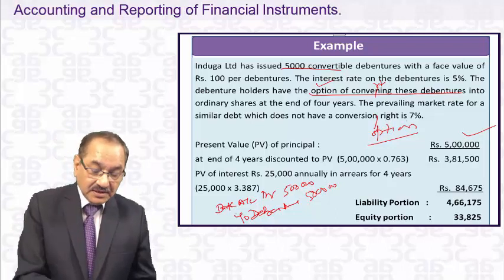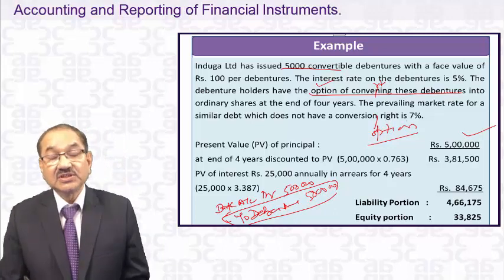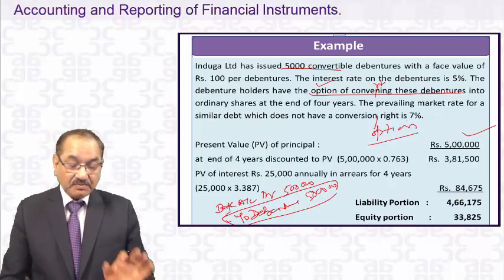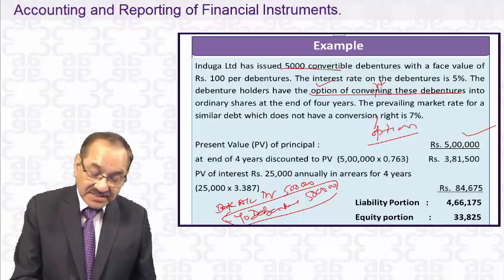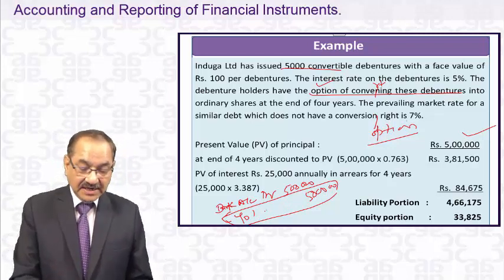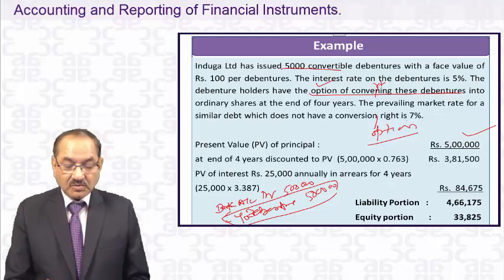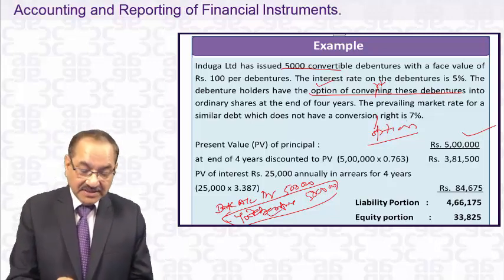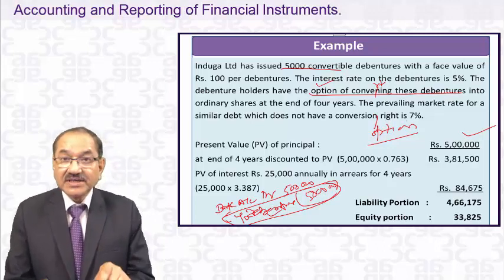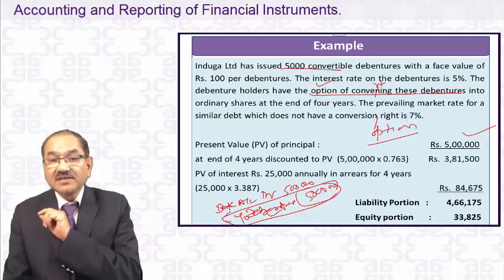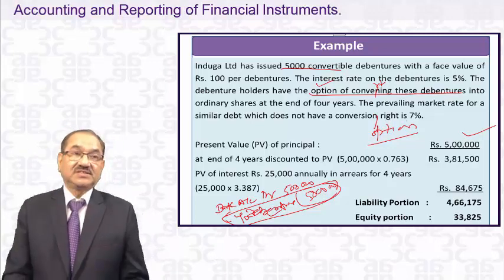But dear student, this will not be the entry now, because it's a convertible debenture and the option lies with the holders. Bank account will be debited 5 lakhs. But debenture means it's a liability, so we do not show it all in the liability. Out of this 5 lakhs, something will go in the debenture and something will go in the equity. It has to be segregated, and we'll do that in this question.